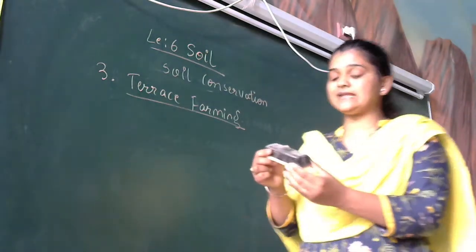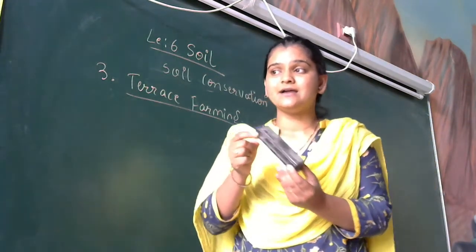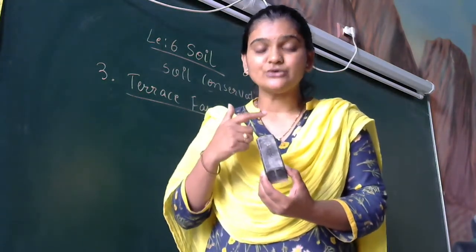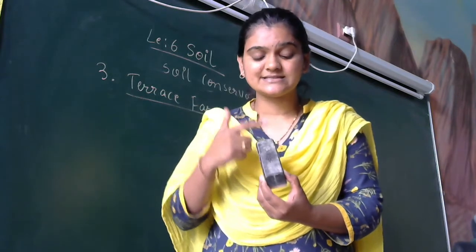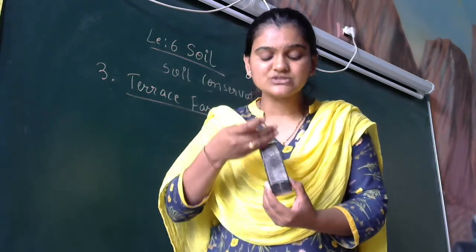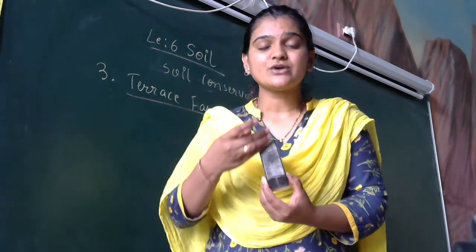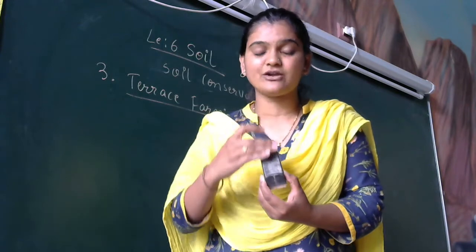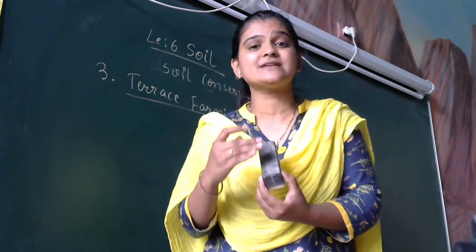If we take this as a hilly area, then during the rainy season, if the rain is hitting the ground, along with the soil, the complete soil will be eroded. Soil erosion takes place. The wearing away of the topsoil is known as soil erosion.